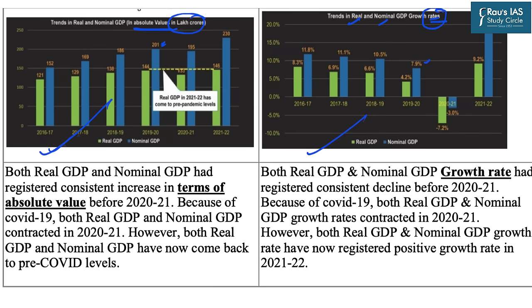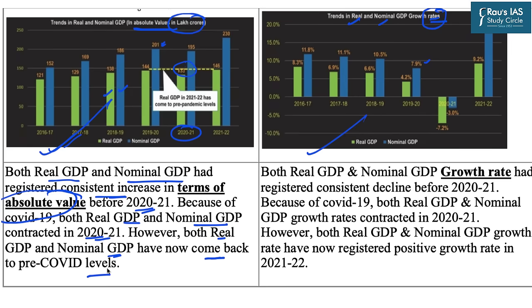Now this graph shows both the real GDP as well as the nominal GDP. This color reflects the real GDP and this is the nominal GDP. And as you can see, real as well as nominal GDP had registered consistent increase in terms of absolute value before 2020 to 21. Both real GDP and nominal GDP contracted in 2020 to 21. This shows the contraction.